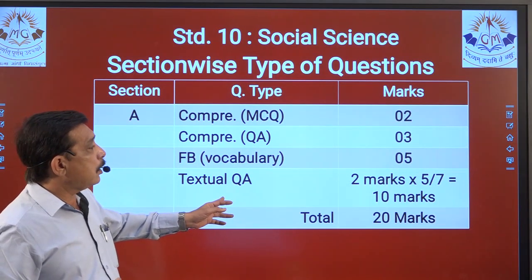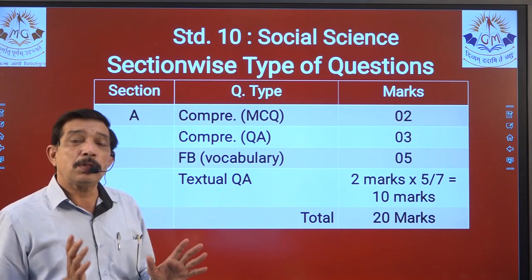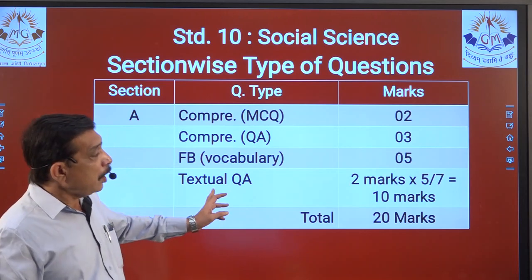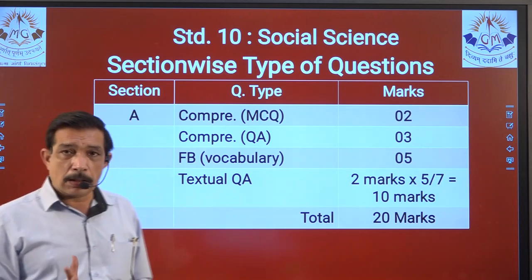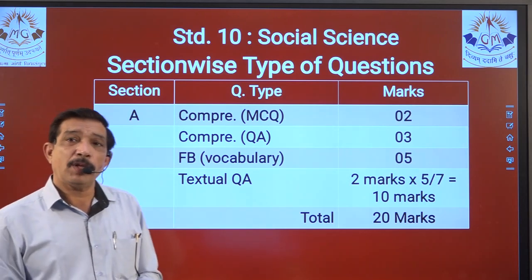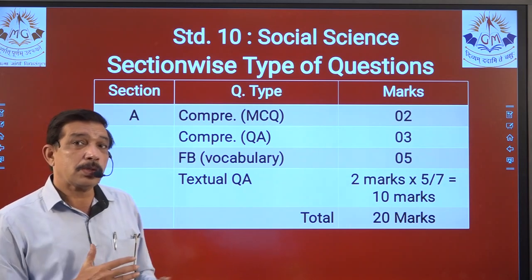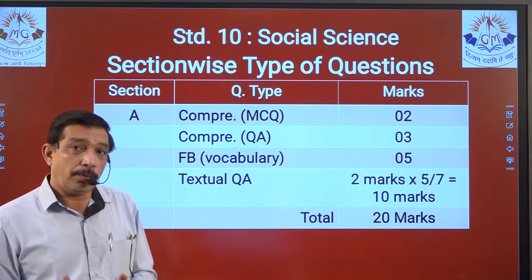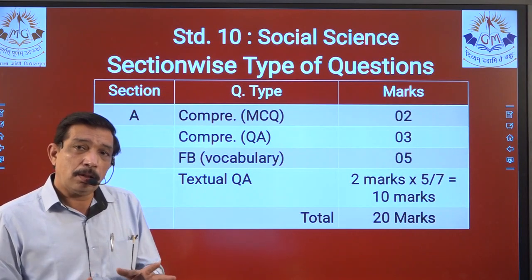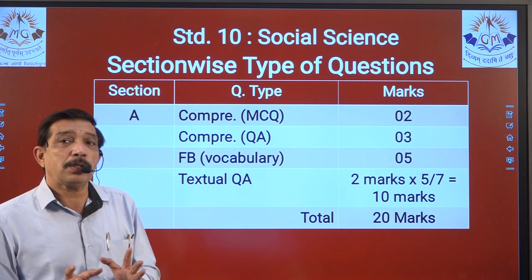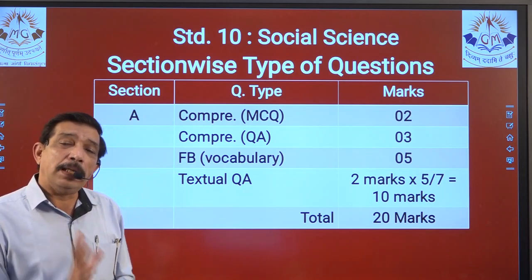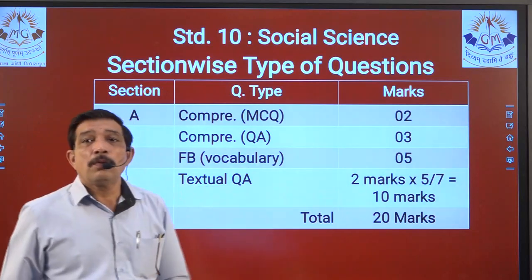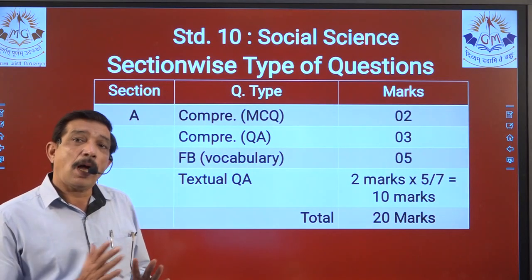Comes textual question answers. Now this will be taken from First Flight, right? So 2 marks, we have standard 2 marks question answer in English. So here also, just as we have discussed in social, general options will be given. That means 7 questions will be asked. Out of that you have to answer any 5. So 2 marks, 5 questions are compulsory out of 7.